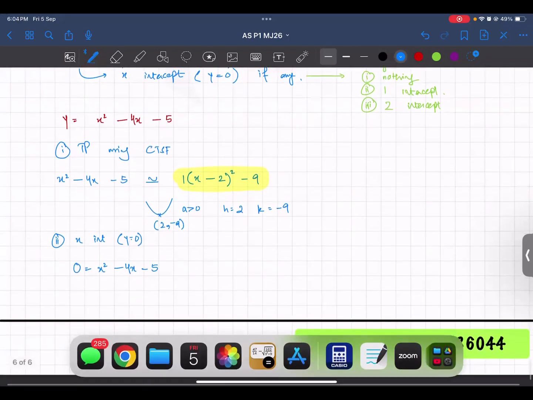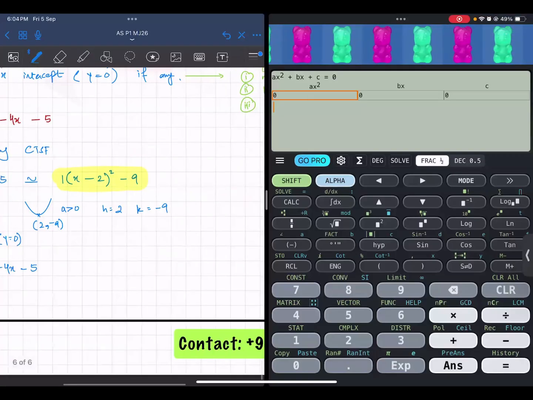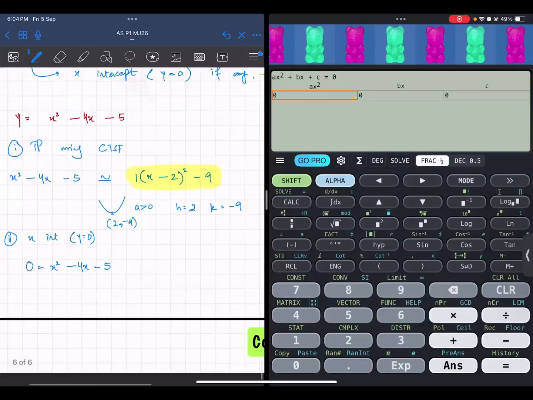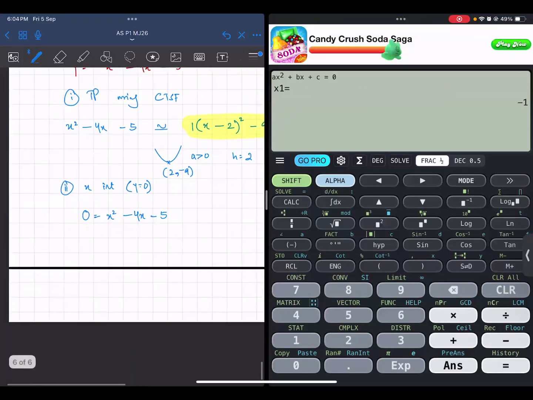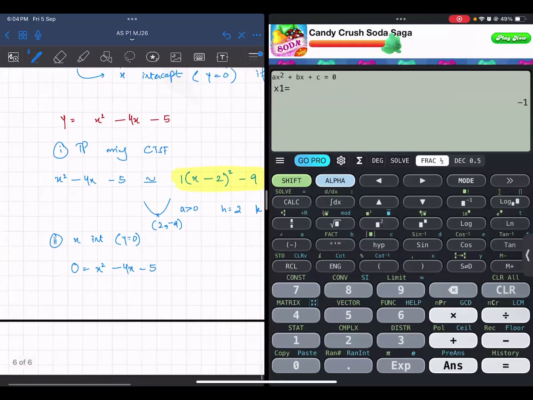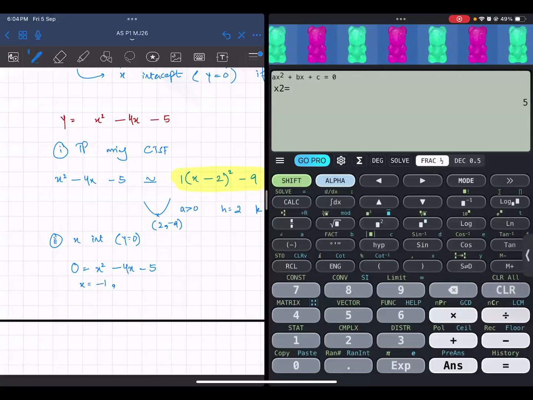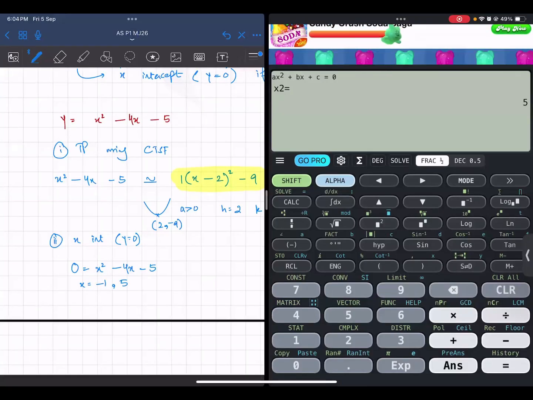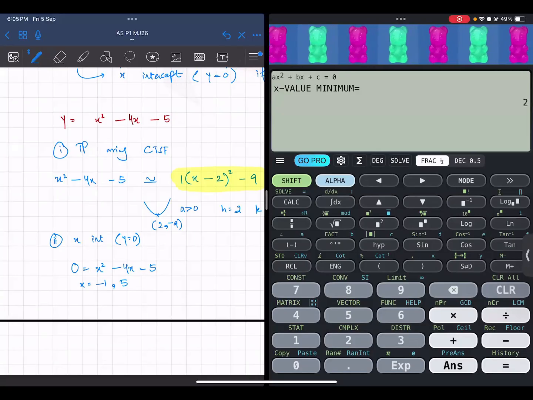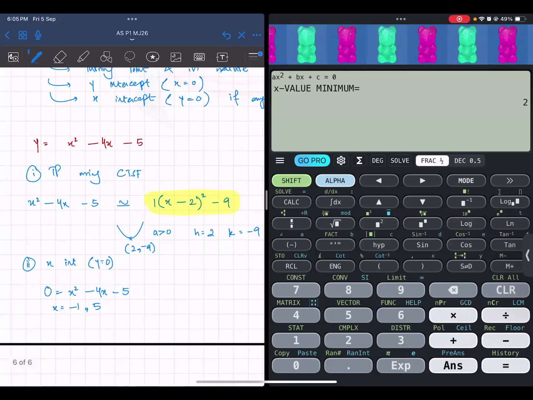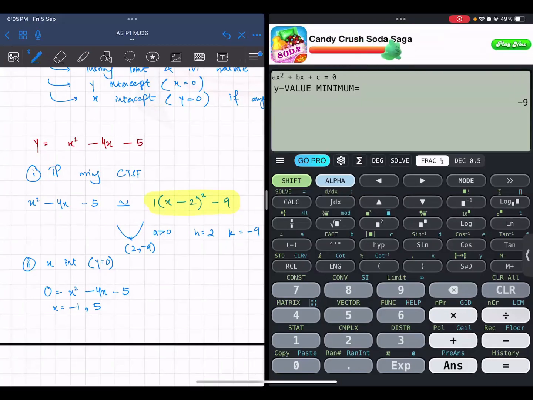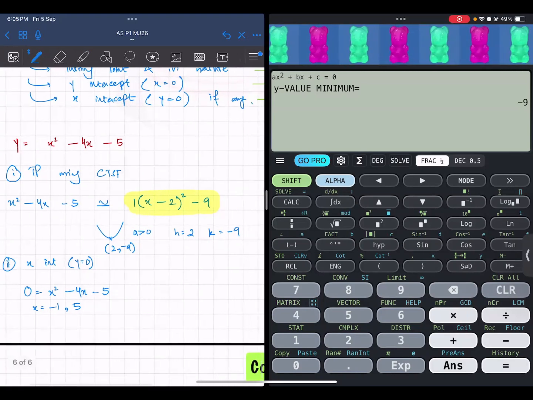इसको सॉल्व करना. So you will get 1, minus 4, minus 5. So your x value is -1 and 5. और अगर कैलकुलेटर को फर्दर, if you put look is equal to, तो लोगों x की मिनिमम वैल्यू it is giving you 2, x value minimum 2, which you can see. 2 है ना, and then y value minimum -9 दे रहा है ना.